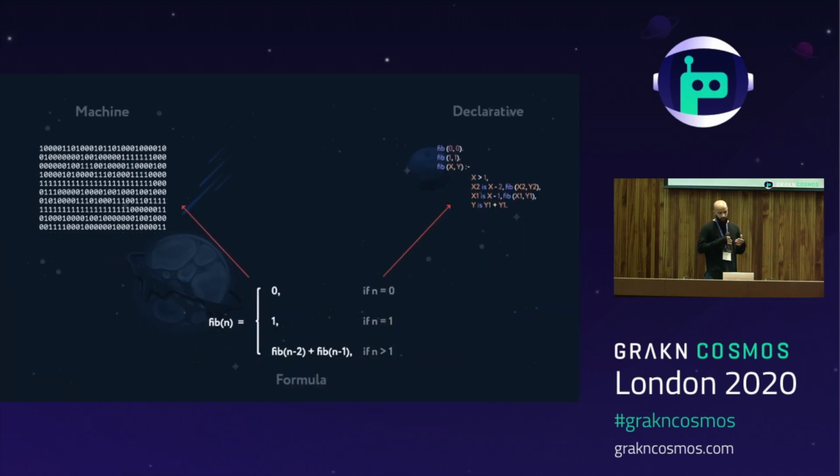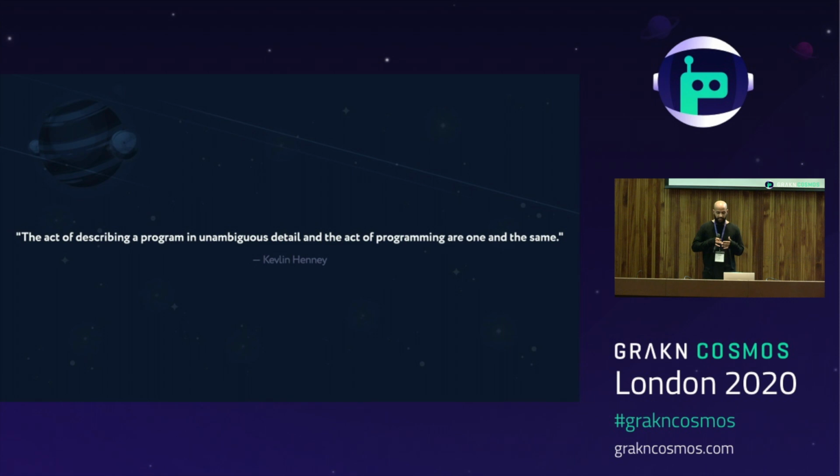Now, if we compare the actual formula for the Fibonacci sequence, it's pretty obvious that the declarative language resembles the formula much closer than the imperative language does, than the machine code language does. And this is not a fluke either. The formula is the most concise way we have of describing the Fibonacci sequence. So if we want to mechanize that process in the most unambiguous way, then ideally it should look as close to the formula as possible. This becomes even more evident when you understand that the act of describing a program in unambiguous detail and the act of programming are one and the same.